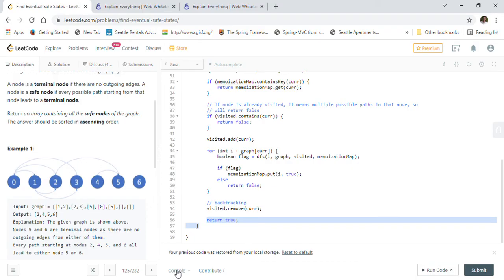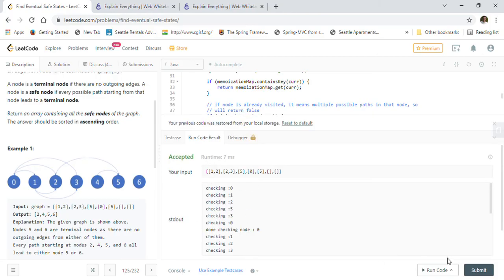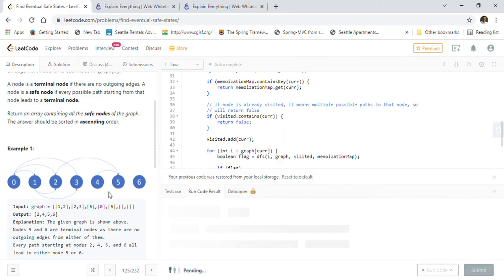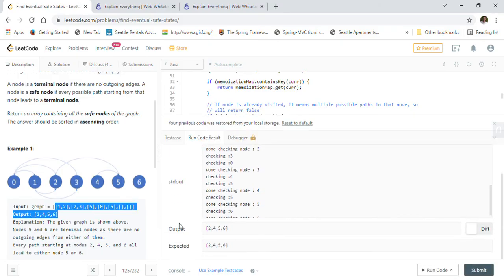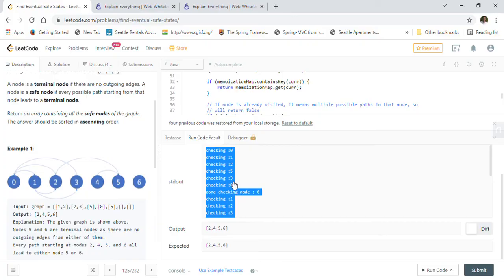So let's take this example and quickly run it, the same graph that we have discussed. As you can see, we are getting the correct answer, 2 4 5 6, and this is the trace. I just wanted to show you how the DFS works. So 0 to 1, and 1 to 2, then 2 to 5 it went, and then 1 to 3 it went, and from 3 to 0 it goes.